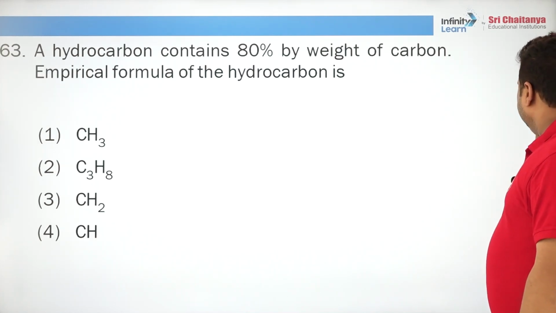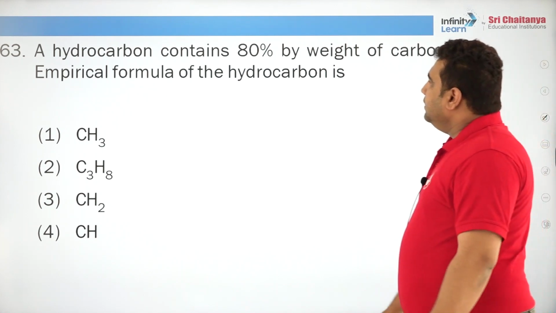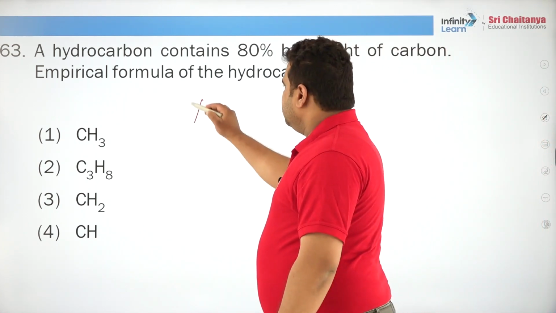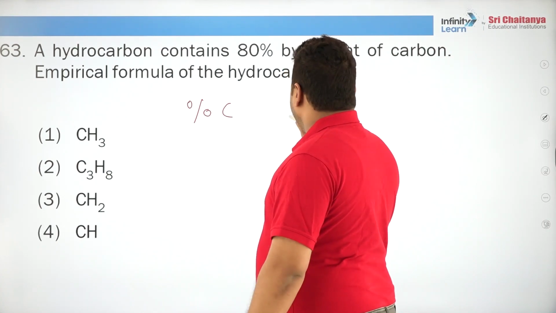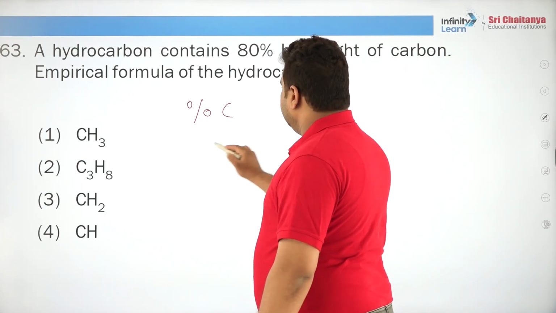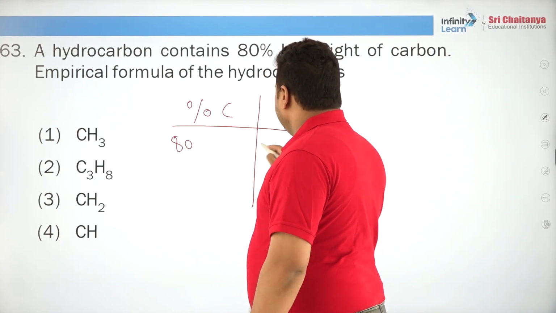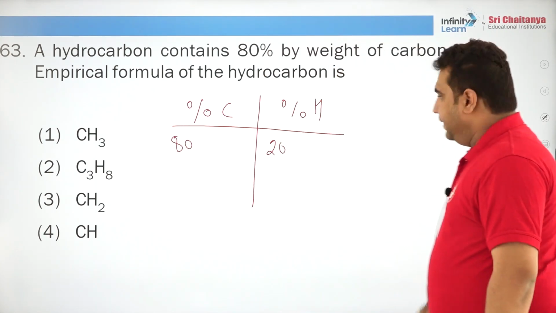A hydrocarbon contains 80% carbon, find the empirical formula, very easy. So, percentage of carbon and percentage of hydrogen, carbon is how much? 80, obviously hydrogen will be 20.